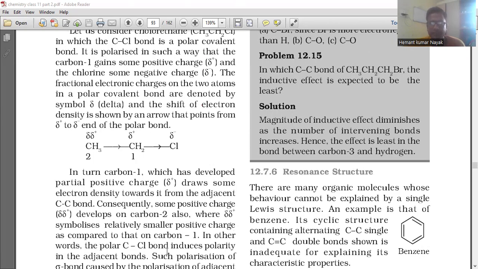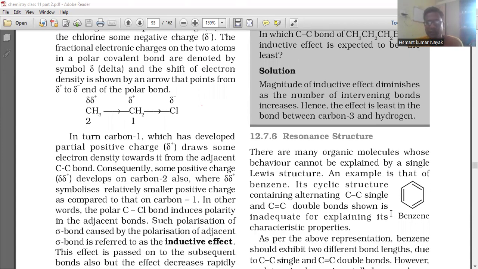Resonance structure. Another important parameter is the resonance structure. There are many organic molecules whose behavior cannot be explained by a single Lewis structure. An example is that of benzene. It's a cyclic structure containing alternating C-C single and C=C double bonds, which is inadequate for explaining its characteristic properties. This is the structure for benzene. We all know this is the structure for benzene.